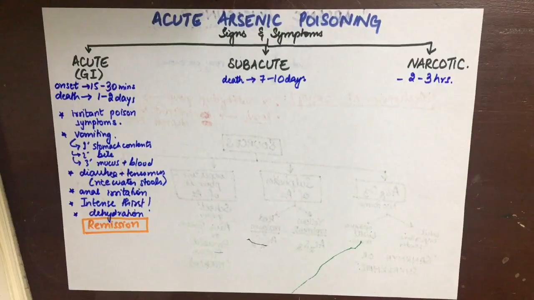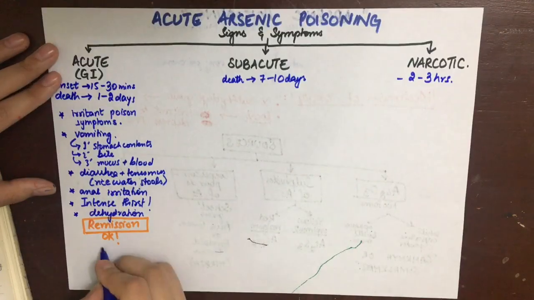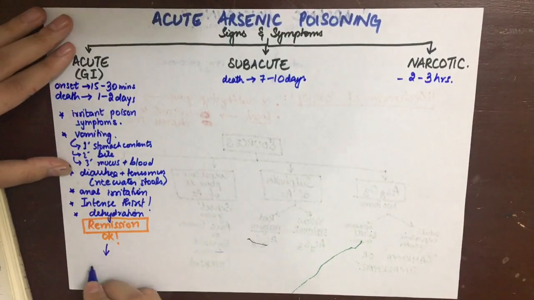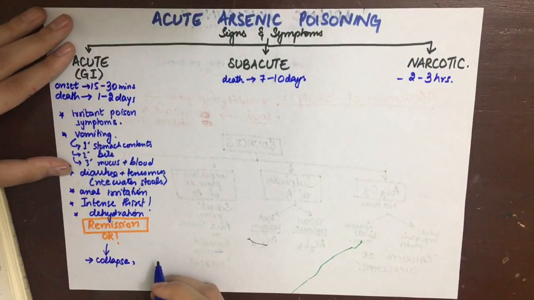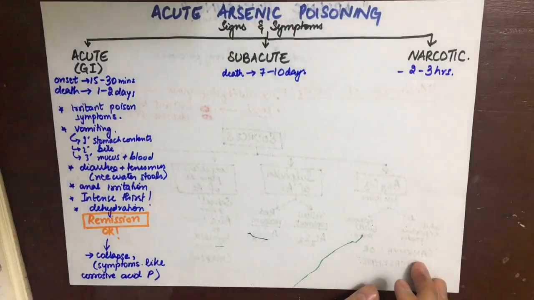There can be a period of remission when the patient feels okay, and then the patient can collapse, having the same symptoms like those we discussed in corrosive acid poisoning, that is, pale anxious face, sunken eyes, dilated pupil, rapid feeble pulse, increased respiratory rate, and convulsions, coma, and death.